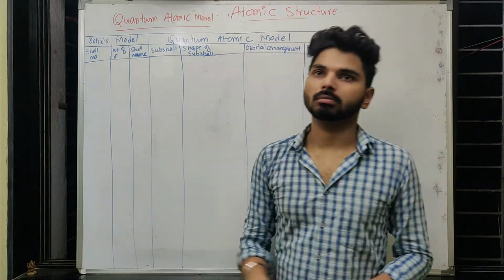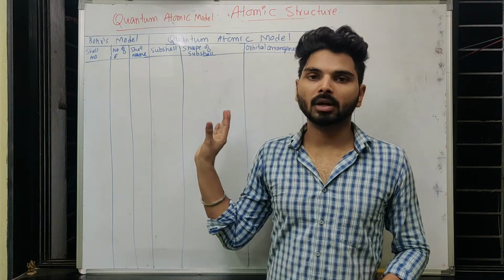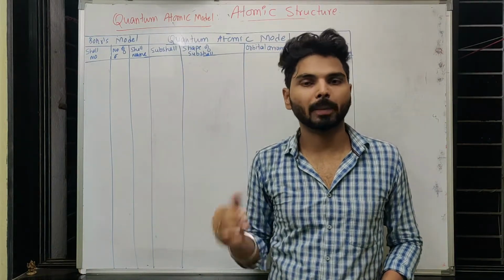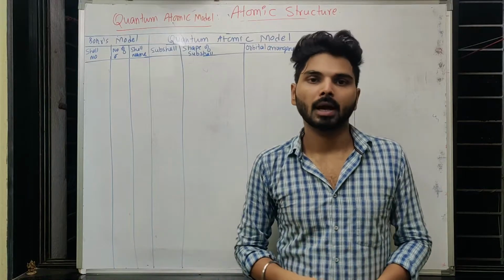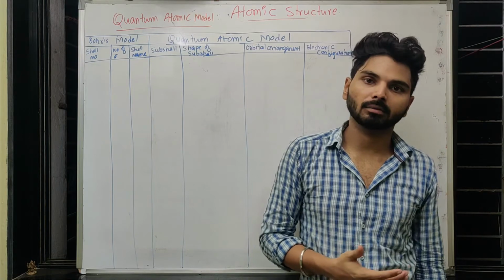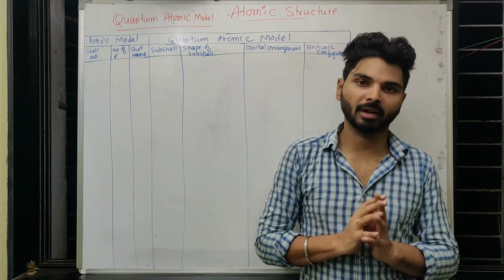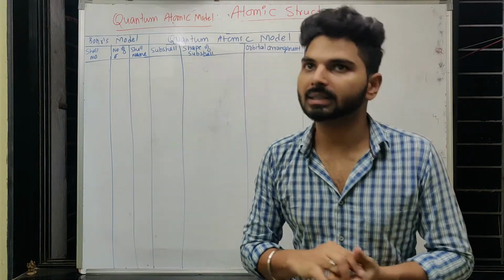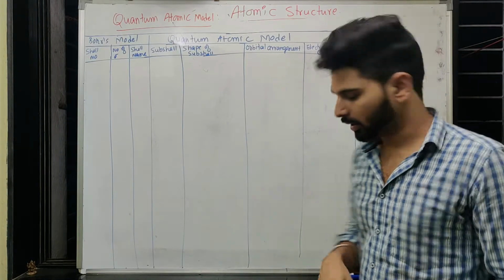So the quantum mechanical model is not ruling out that electron is a particle, but it is more like a wave. When we consider electron like a wave, then many phenomena can be explained very well. For example, the structure of the atom can be explained very well there. So now let us try to understand the quantum mechanical model.